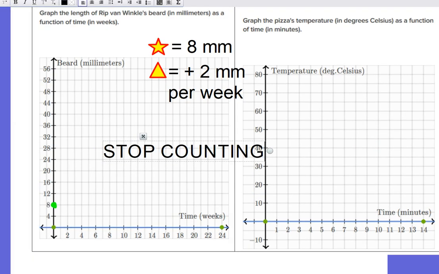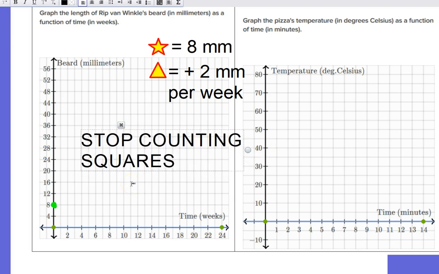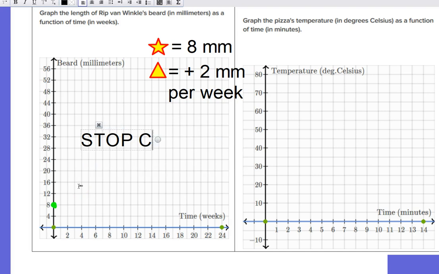Stop counting squares. I'm glad that you guys have gotten that introduction to finding the slope, and it's important, but you can only count squares when these numbers over here are 1, 2, 3. But these numbers here don't go 1, 2, 3 anymore. They go 4, 8, 12, 16. So each square is not worth 1. So you can't count the squares because each square is worth more than 1. So stop counting the squares.